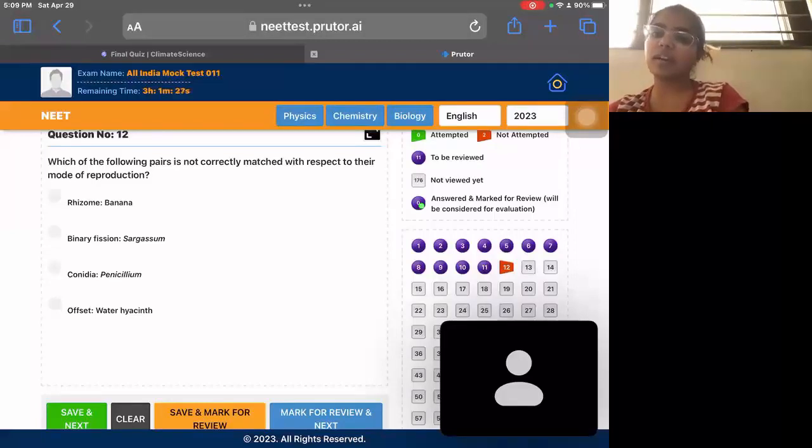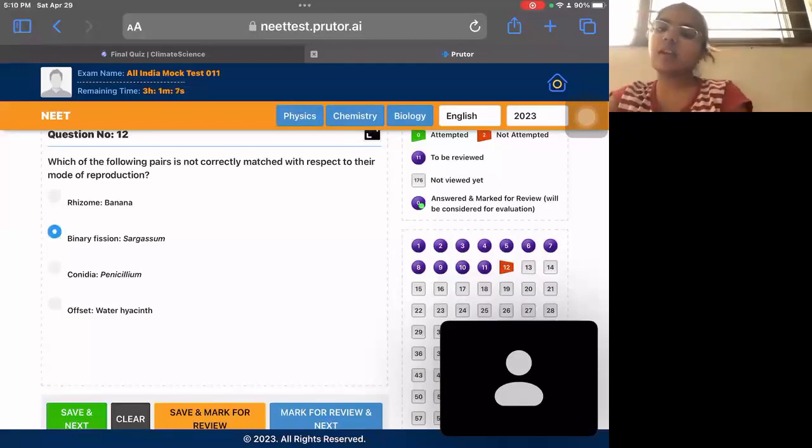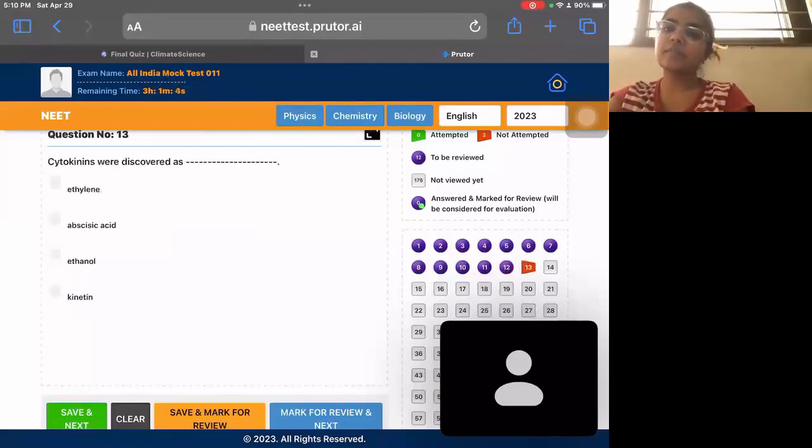It does not occur in sargassum. That is wrong. We look at the other options. Conidia, yes. Penicillium reproduces by the spore-like structures, long spore-like structure. That's called conidia. And offsets, yes. Water hyacinth reproduces by offset, a stem-like outgrowth. So binary fission is seen in amoeba. It's not seen in sargassum.